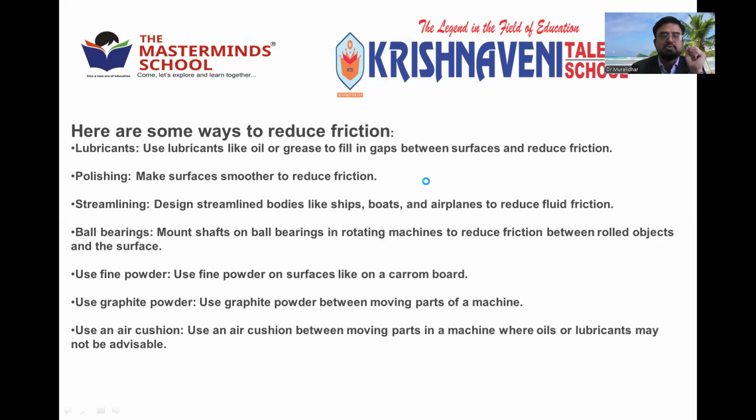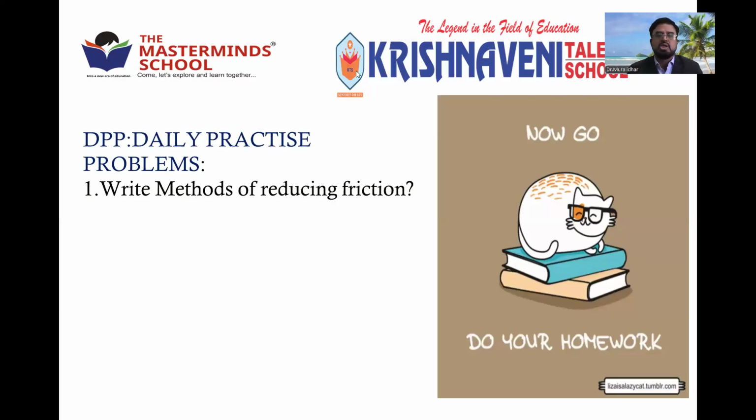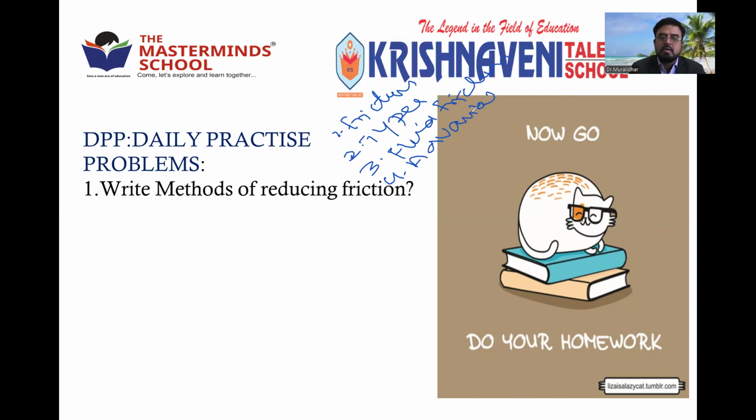Here we have completed the total chapter on friction, from the word friction till today's class. In total, 3 classes we covered. The first one is what is friction. Then the second one is types of friction. There are 3 types of friction. Then third, we learned even about fluid friction, friction of gas and air. Then fourth, we learned about the advantages and disadvantages of friction. So they have both good effects and evil effects.